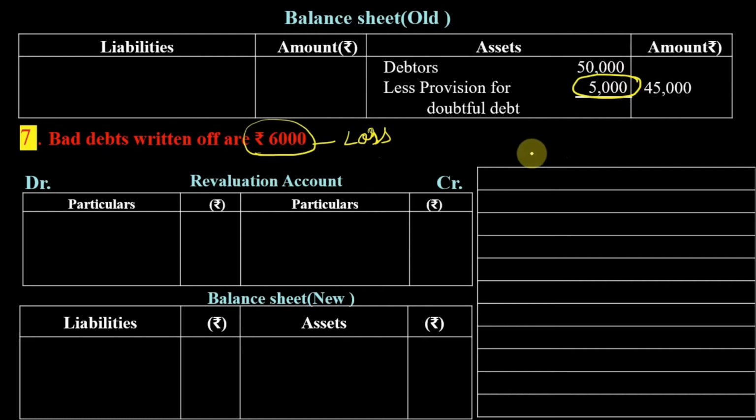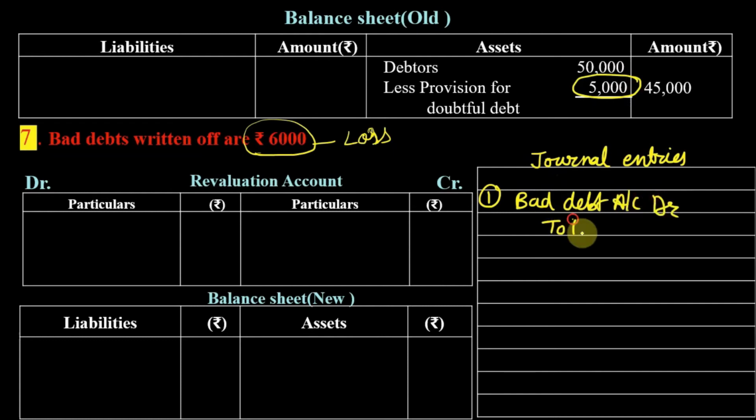So first of all, we are going to do the journal entry for this loss of 6,000 due to bad debt. So what is the journal entry? Bad debt account debit to debtors account. The loss is of 6,000.